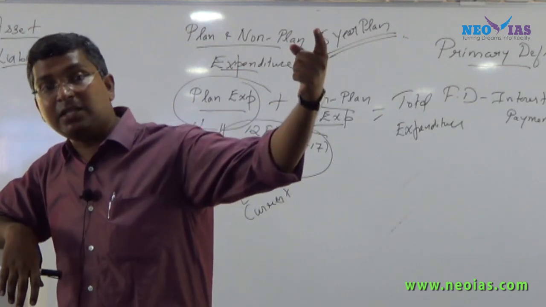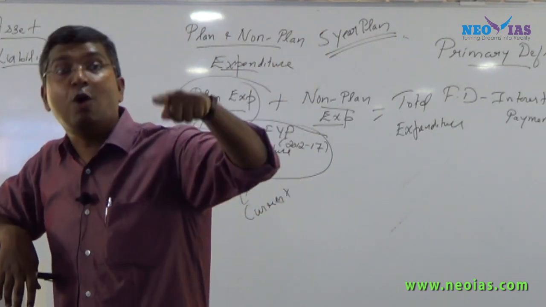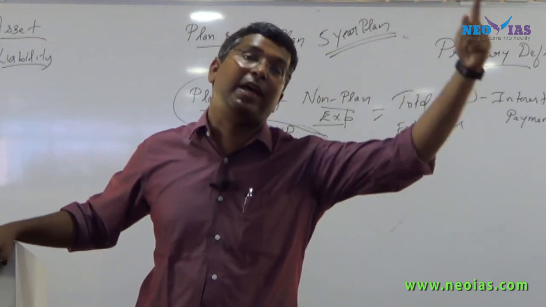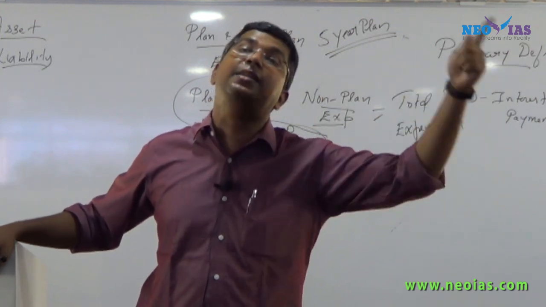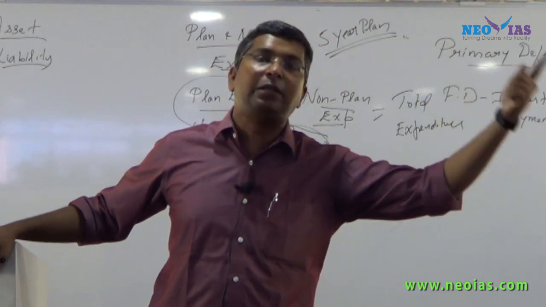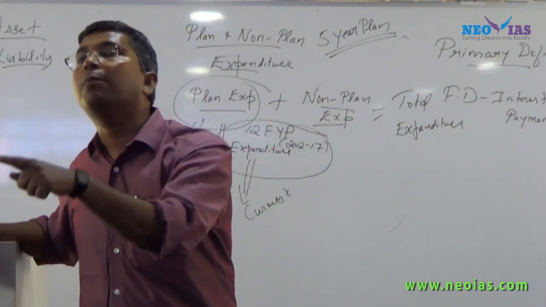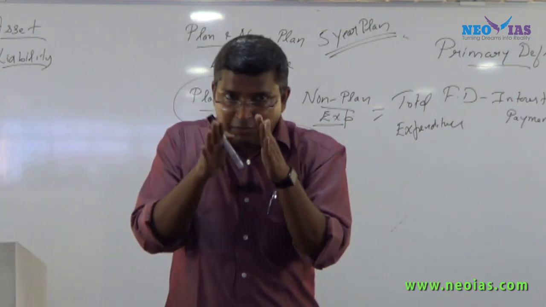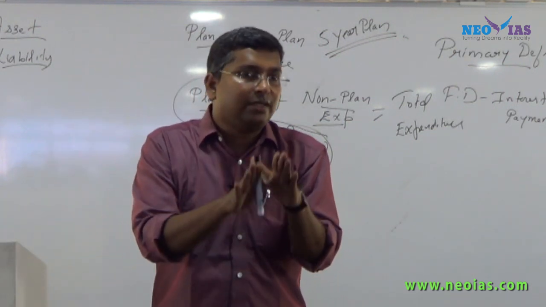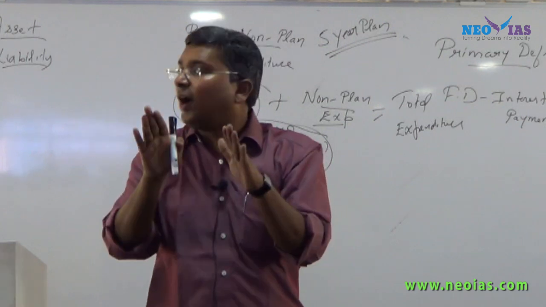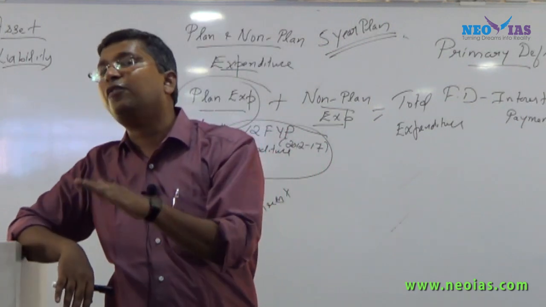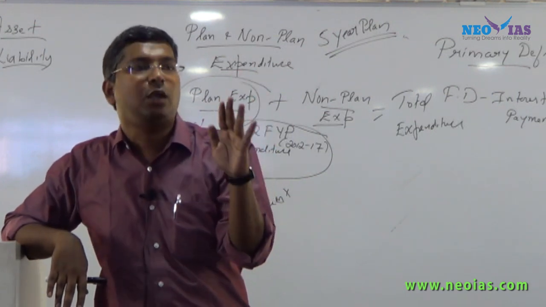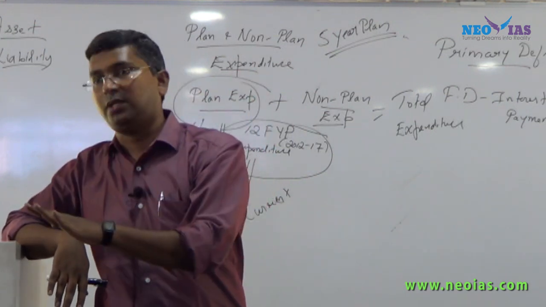Previous 5-year plan expenditure will be taken as non-plan expenditure. Even for assets created in the previous plan, if the government is spending on maintaining them, that will also be considered non-plan expenditure. This is a very, very important point. When we talk about plan expenditure, it is the running 5-year plan, not the previous plan. If it is for the previous plan, it will be taken as non-plan expenditure.